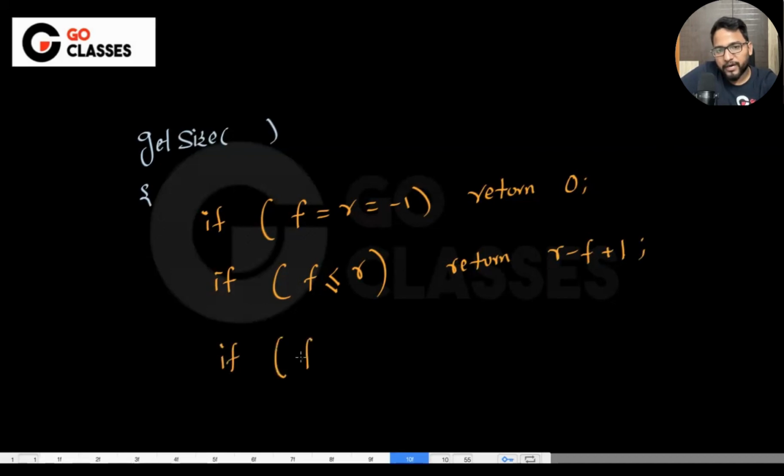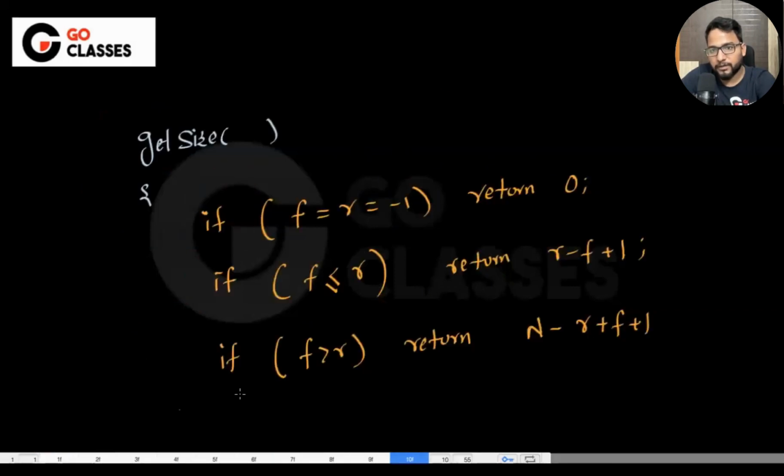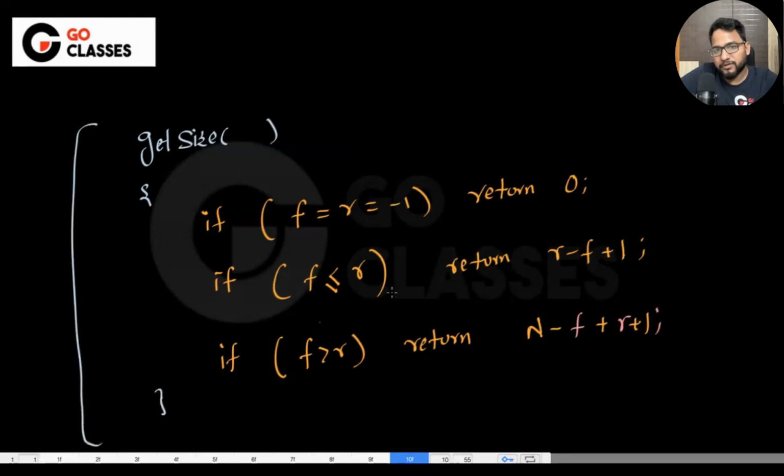If front is strictly greater than R, then return, okay, what was that answer? N minus f plus r plus 1. Okay. So return this. Basically, this will be our get size function. Ultimately, this will be our function. I hope that is okay to everyone.